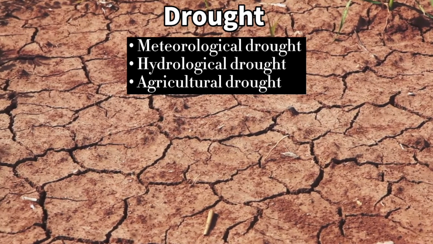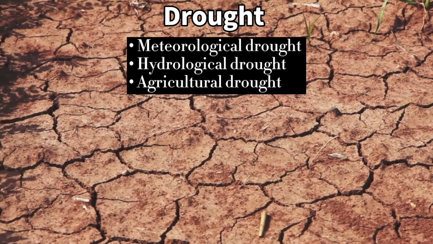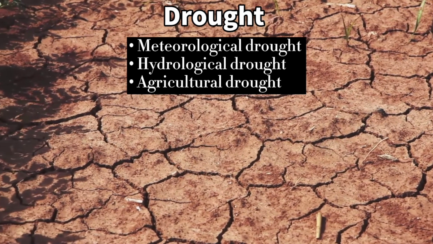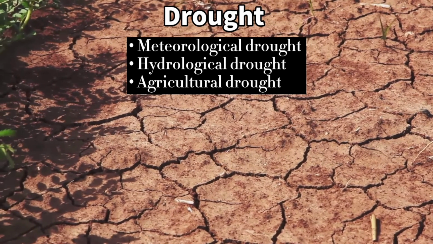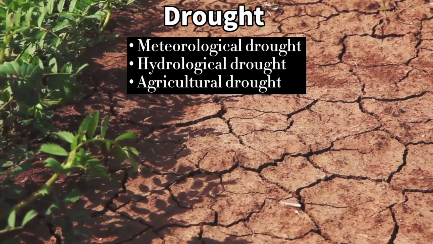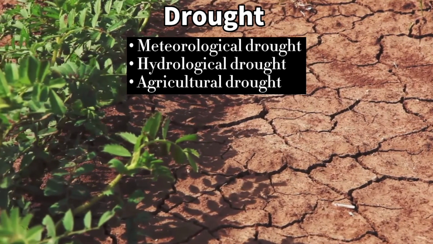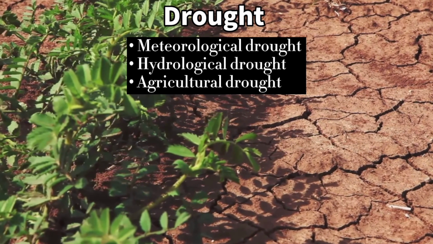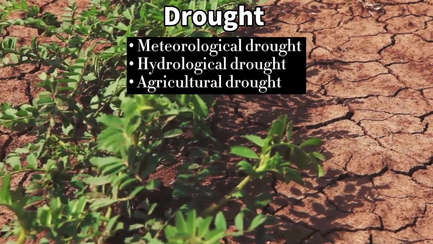The next one is drought. Drought has always been thought of as dry, cracked earth and low levels of reservoirs. However, these are simply examples of various forms of drought, each of which is significantly different. The first one is meteorological drought.